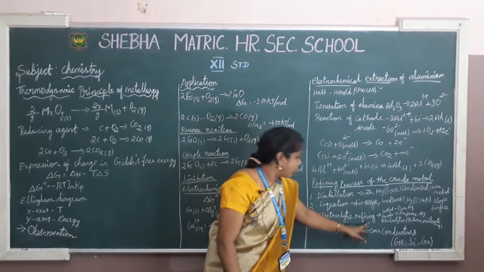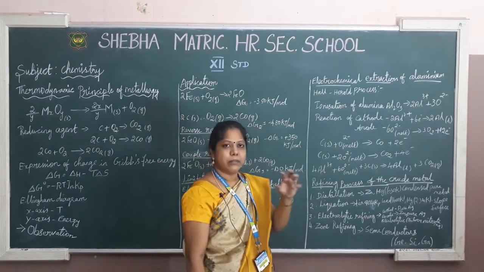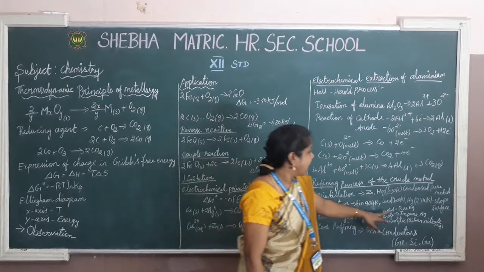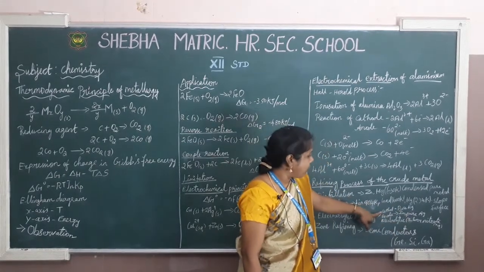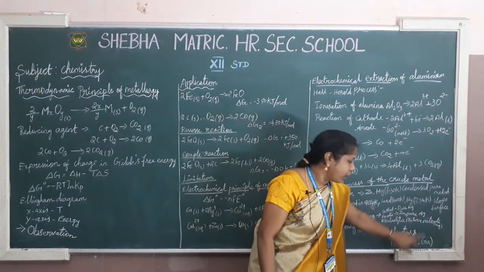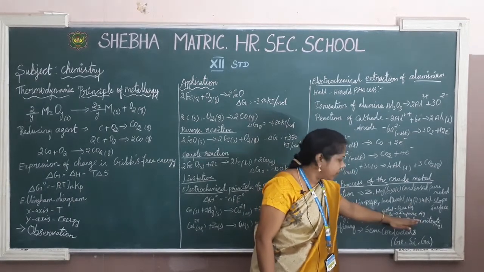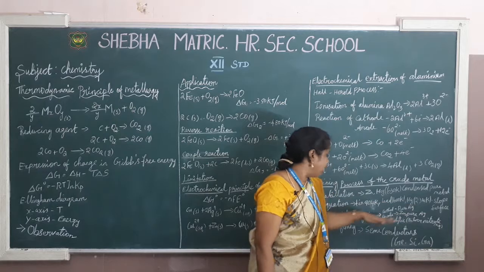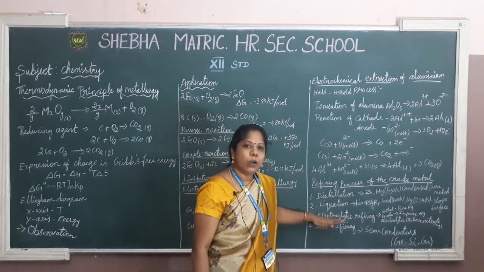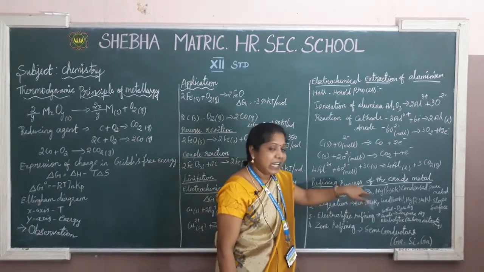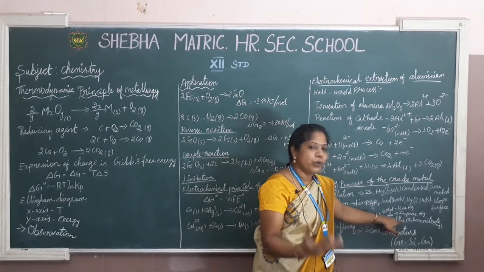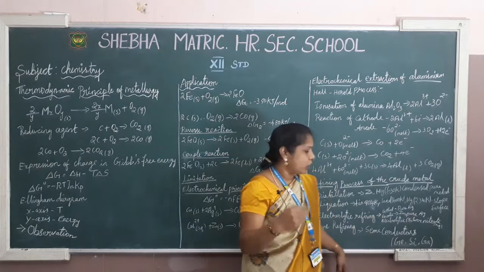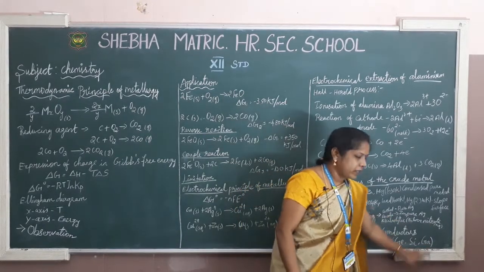For this kind of electrolytic refining, what substances can we use? Pure silver as the cathode and impure silver as the anode. If we want to obtain pure silver from impure silver, we have to use the electrolytic refining method. In this method you use an electrolytic solution, silver nitrate solution.